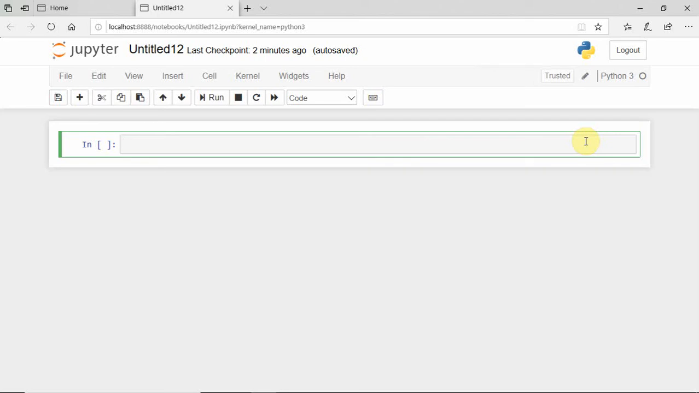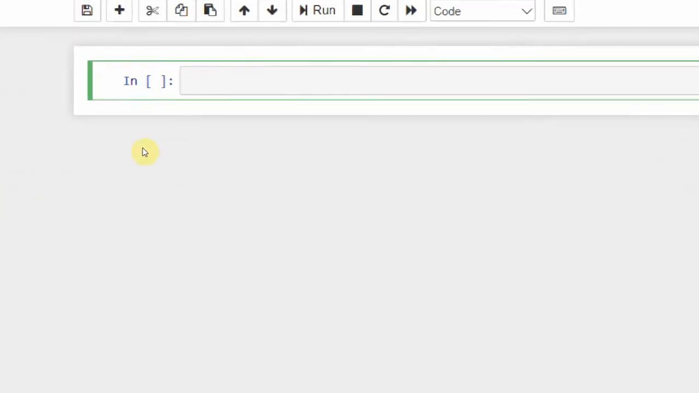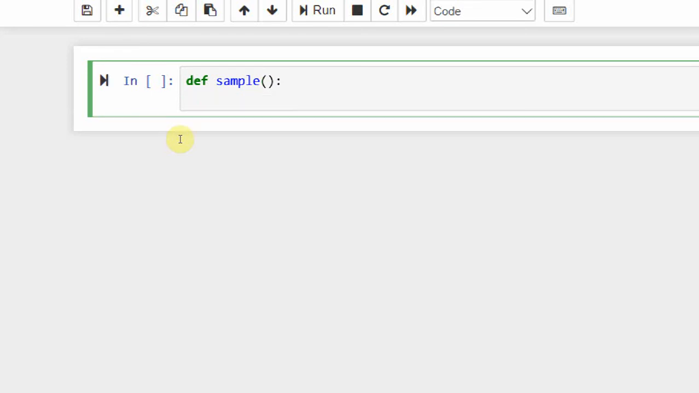Now let's work on some examples. I'll show you with simple examples. I'm taking def, which is a keyword. Whenever I use the def keyword, it means I'm writing a user defined function, sample. It is my own function, sample. Now I'm inside my sample function, and I'm writing a statement: this is a sample function.